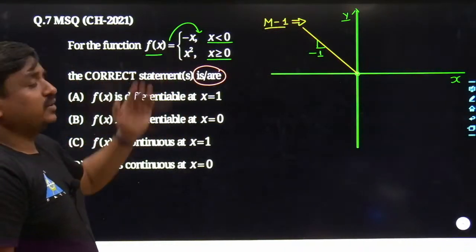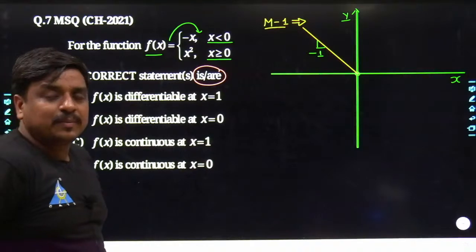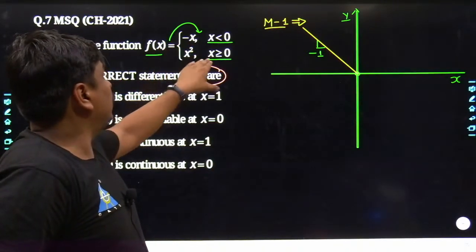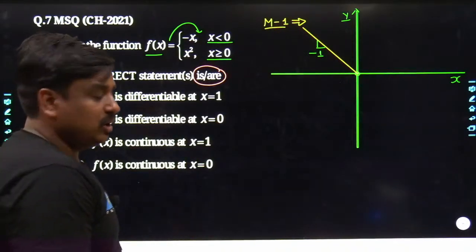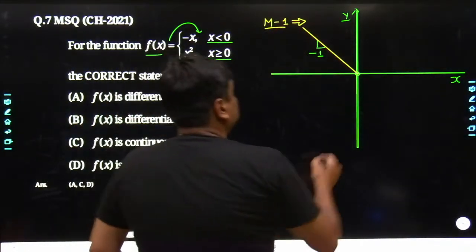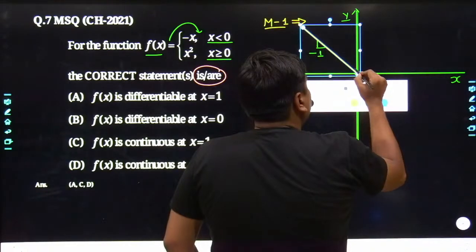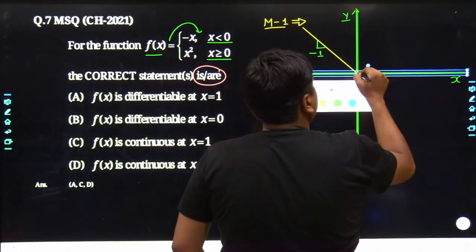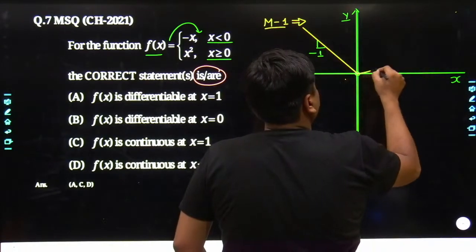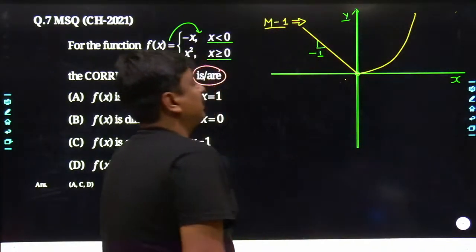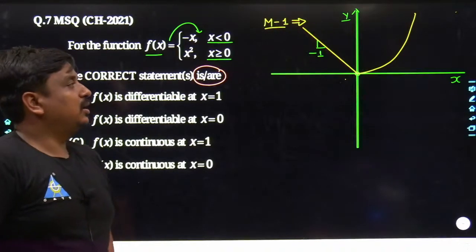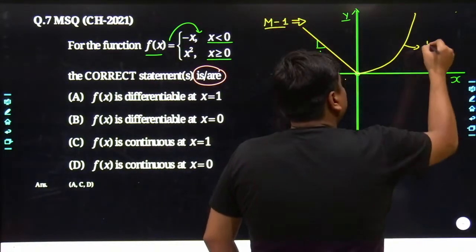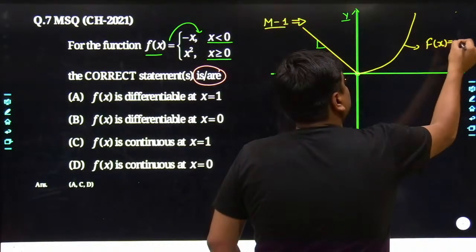Now we have another function, which is y equals x square. Which type of curve is it? It is an upward facing parabola. But this parabola is defined only for the range x greater than or equal to 0. What does that mean? That means it would make a dot over the origin, and from here onwards it would make a parabola. And this is nothing but the curve of y equals x square, or simply f of x equals x square.